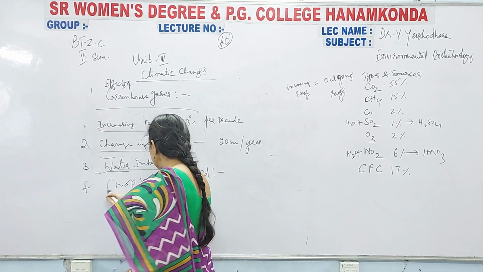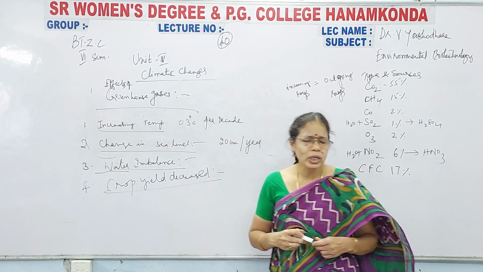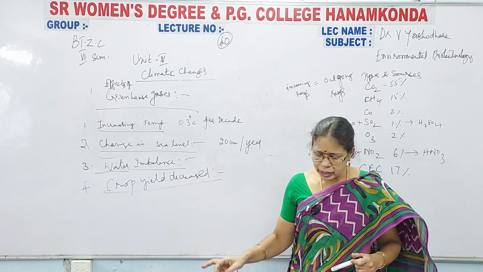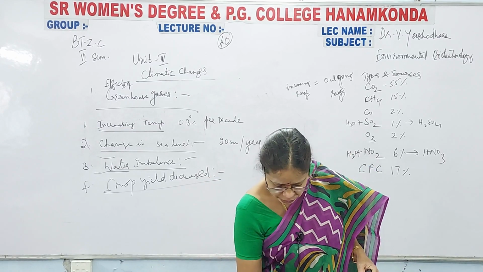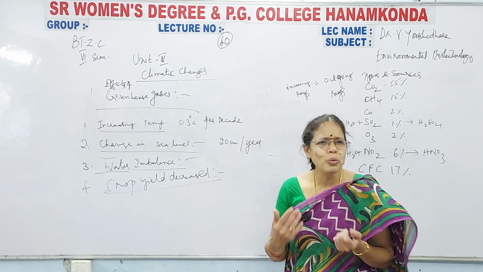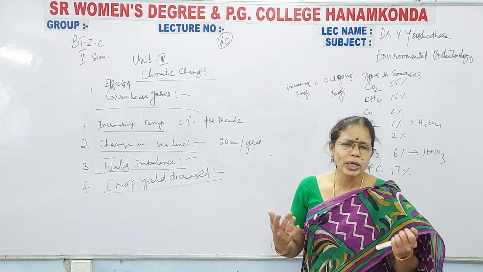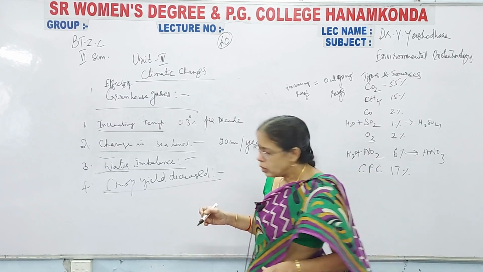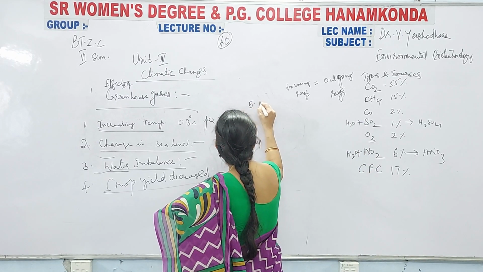Crop yield decreased. ఎందుకు? When there is no water, the crops will dry and the yield of the crop will be decreased. Because of the temperature rise, the agricultural production will be decreased because there is no water on the earth. అట్మాస్ఫియర్లో కూడా వాటర్ లేదు. Next is your ecosystem. Fifth one is your ecosystem.